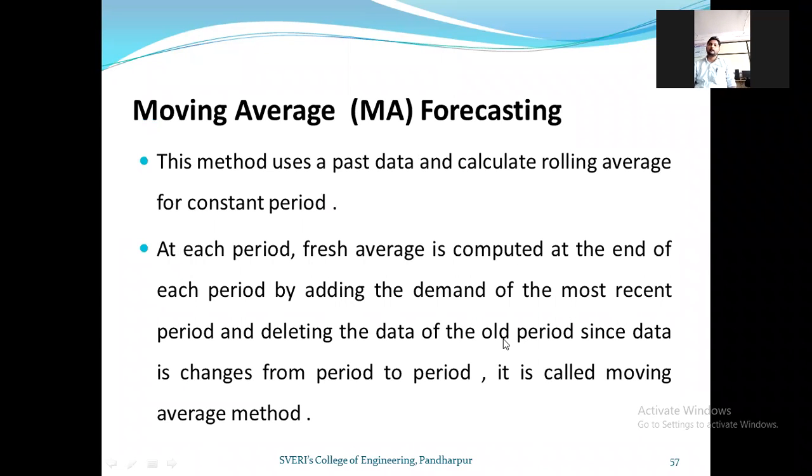Next, write down: you can write moving average or simple moving average. If only moving average is given, then it means simple moving average. And if they want to ask about weighted moving average, in that case they will write weighted moving average. So moving average is considered to be a simple moving average. Moving average, MA, forecasting.